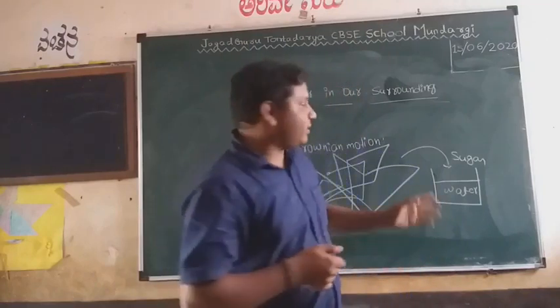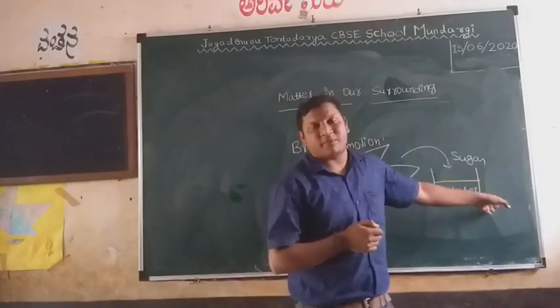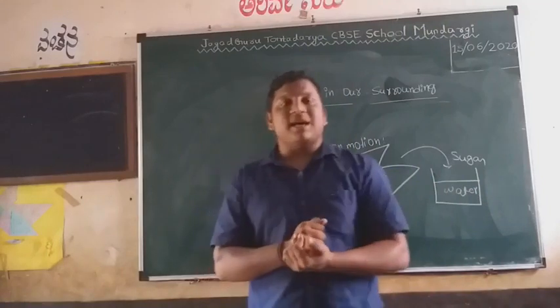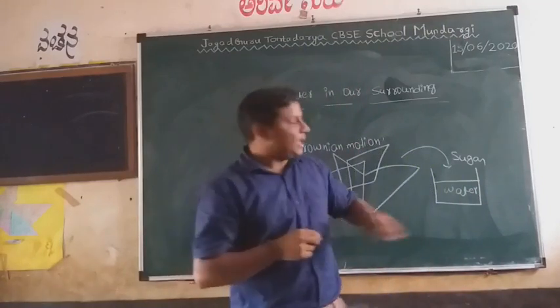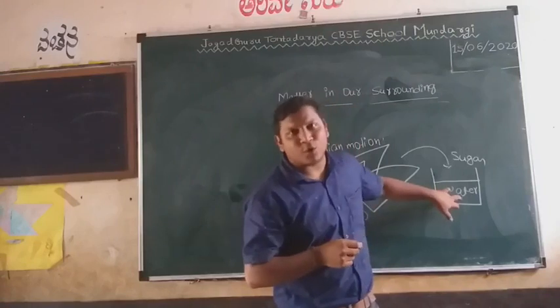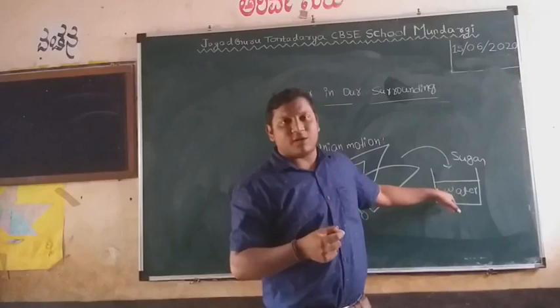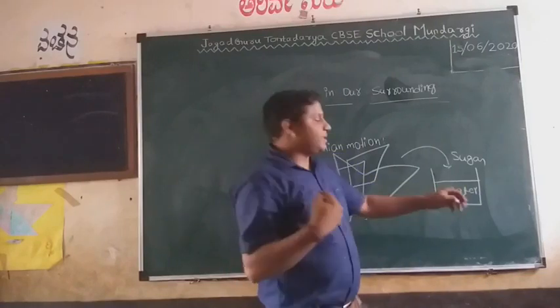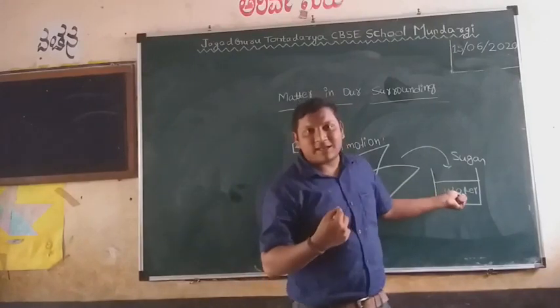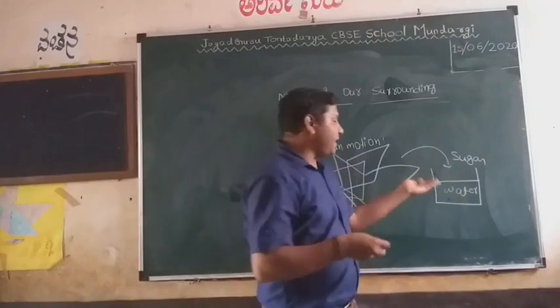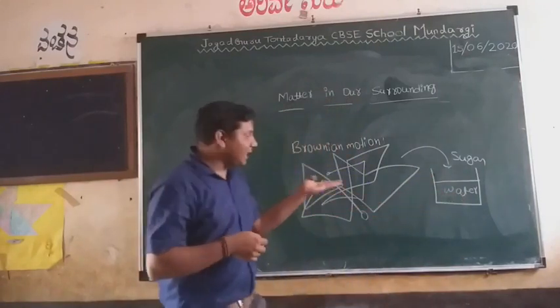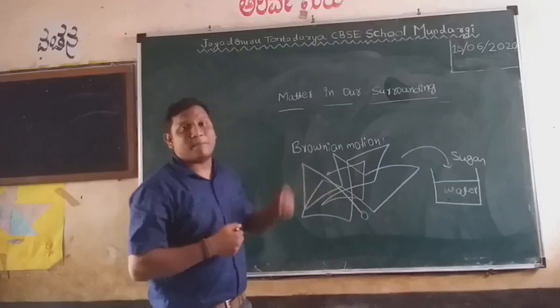Then after that the whole water becomes sweet. Are the particles seen in the water solution? No, because the particles are not seen with the naked eyes. Because of that, when Robert Brown saw the particles with the microscope, the particles were moving in a zigzag manner.